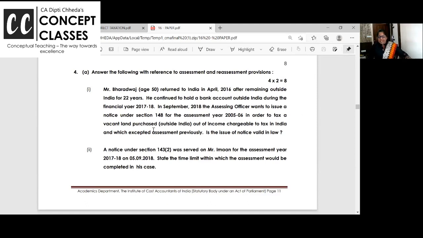Chalo. Let us take up this case study. See, this time instead of 5th question, they have given 4th. Professional question, you can't just predict exactly the paper pattern, but at least a good level of this we can do.